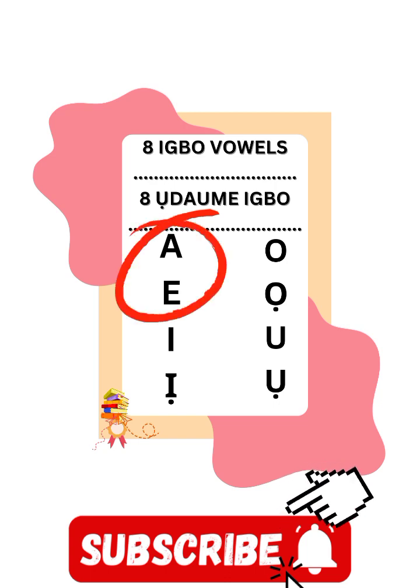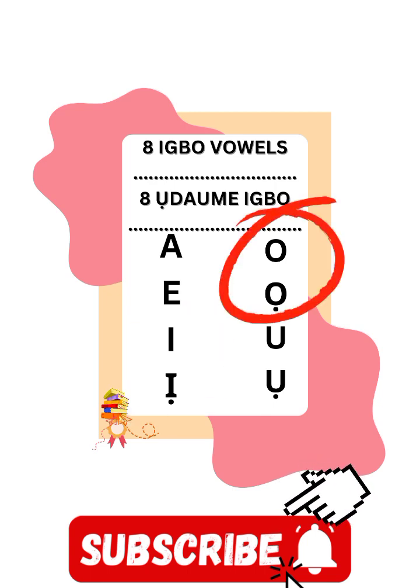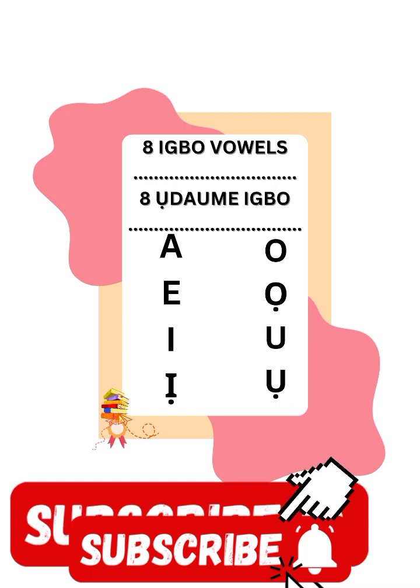A is like a sister to e. I is like a sister to e. O is like a sister to o. U is like a sister to o. So try and remember at least 4. If you are able to remember 4, then you will know that the remaining 4 are very similar to the 4 that you have remembered.